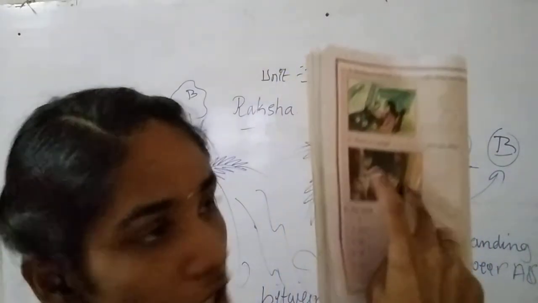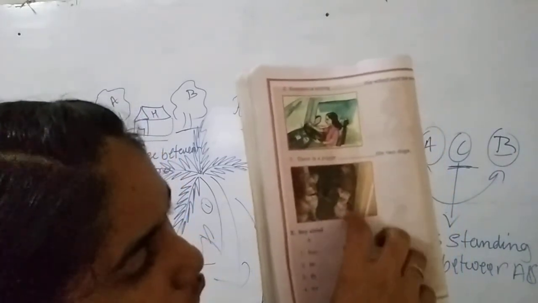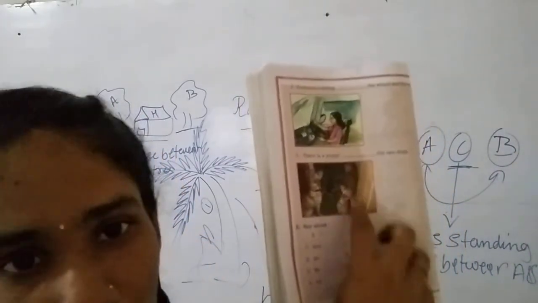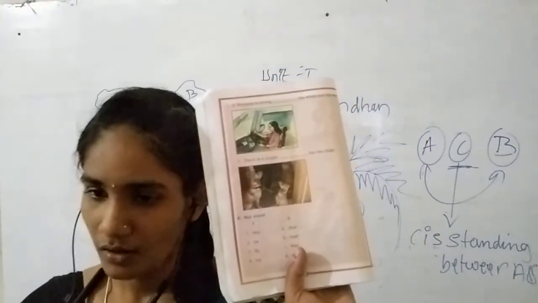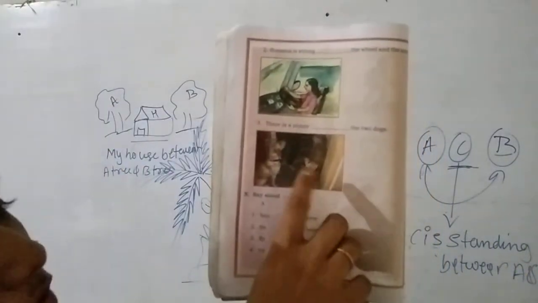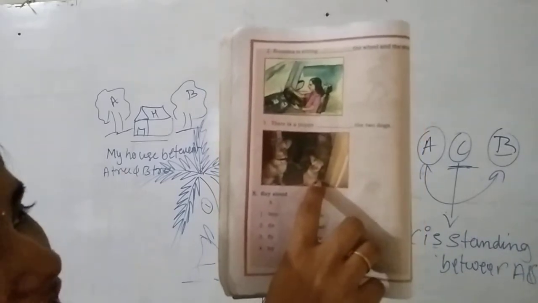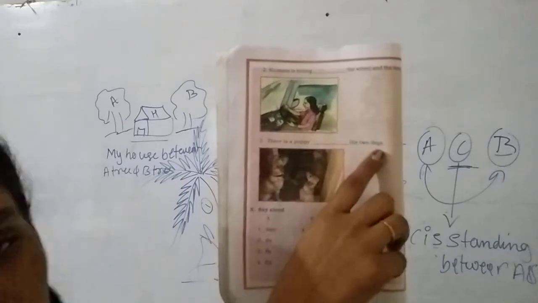So two dogs are here. How many dogs are here? Two dogs are here. At the middle of these two dogs, a puppy. Puppy means a small dog. So a puppy is here. Where is the puppy standing? There is a puppy dash the two dogs.